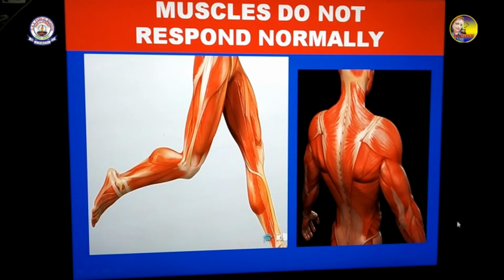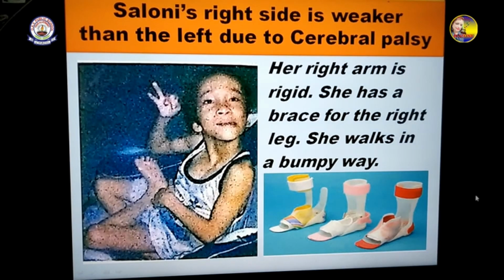So when such type of children are born, their muscles do not respond normally. They have some problem in their muscles, and that's why they are unable to do their work in a proper way. So now we are going to read about a story of Saloni.